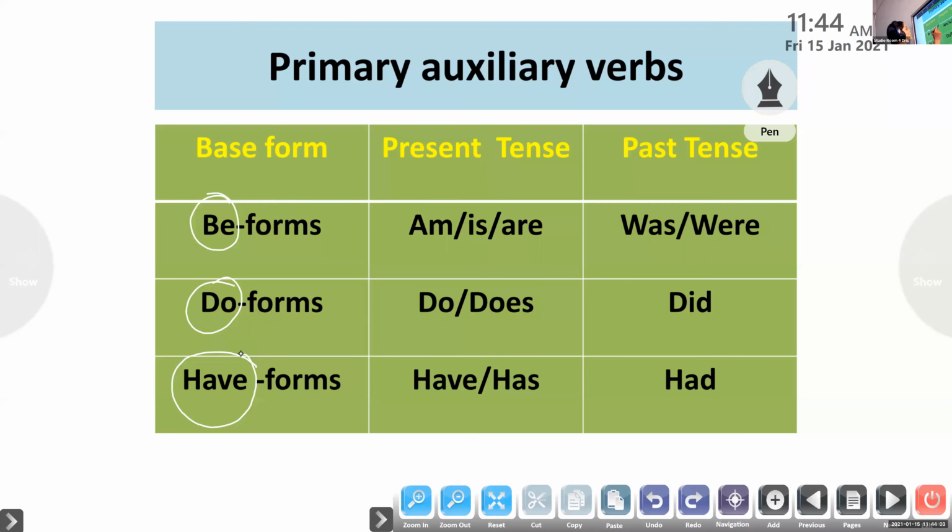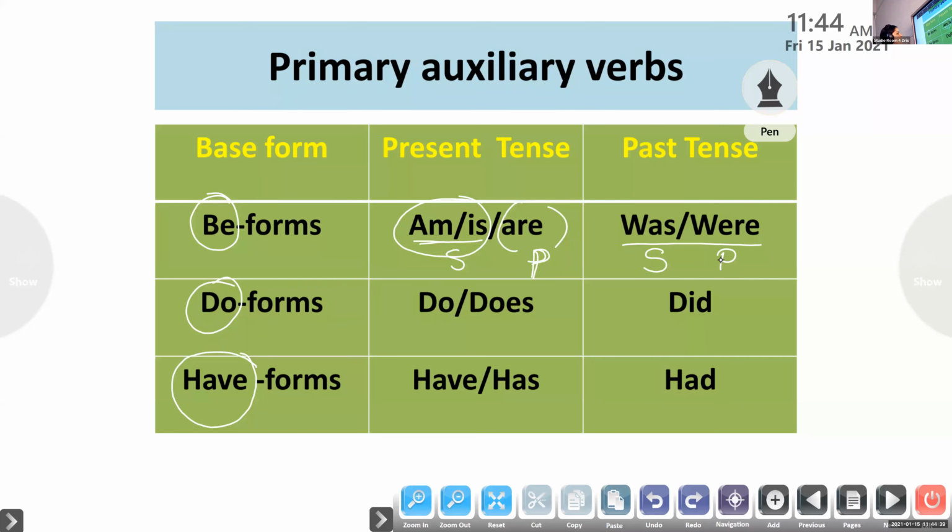The singular present tense form of be is am or is. The plural present tense form of be is are. What is the past tense form of be? Was and were. Was is the singular past form of be, whereas were is the plural past form. Clear? Yes, ma'am.